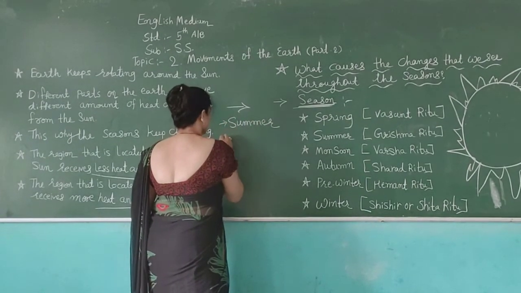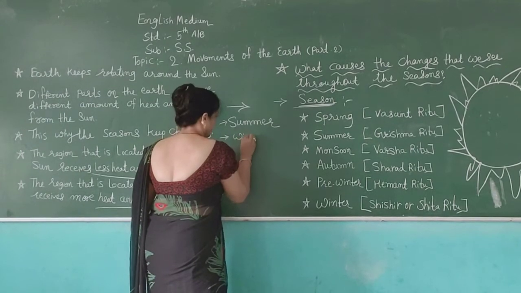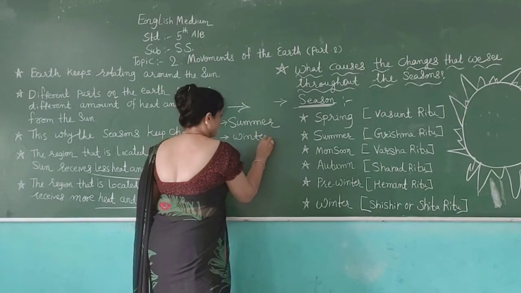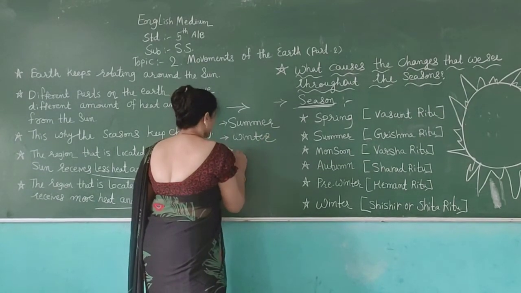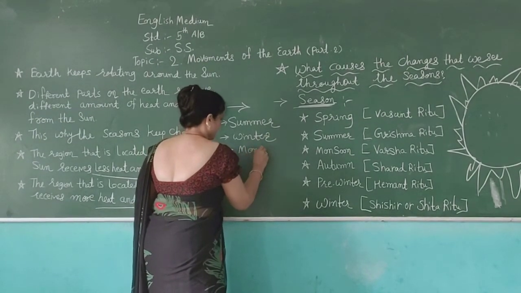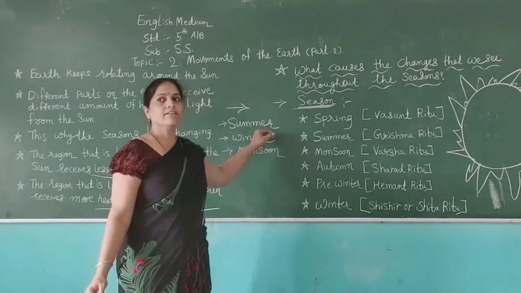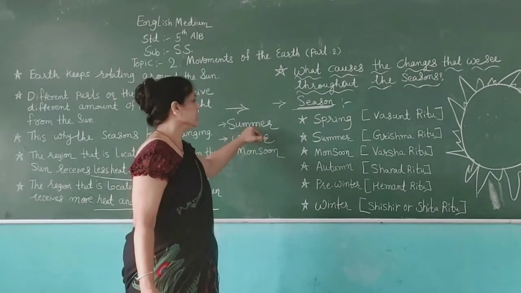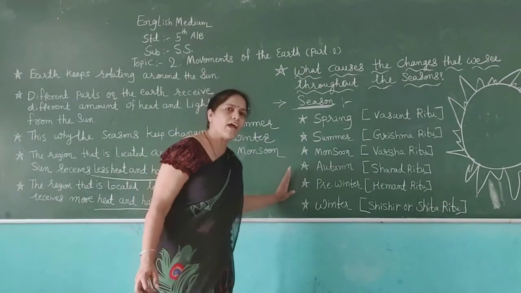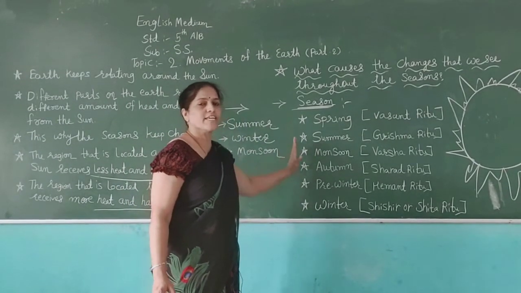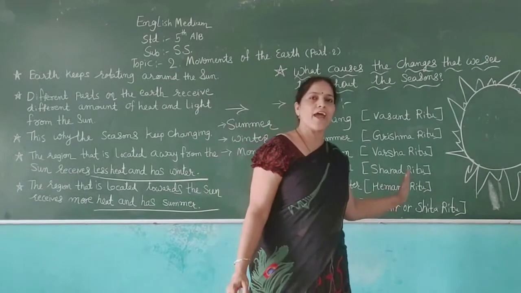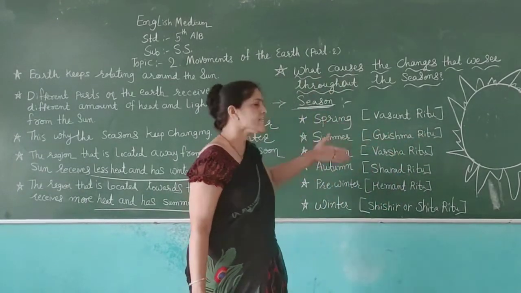Summer, winter and monsoon. There are 3 main seasons on the earth, and then another 3 sub-seasons are also added in between.